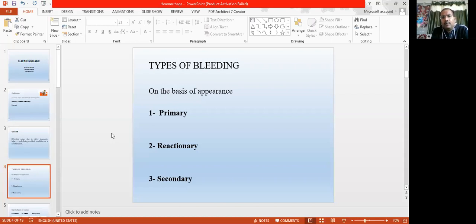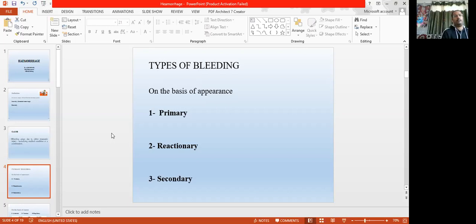Primary bleeding is that bleeding which occurs at just the time of the injury. Somebody gets injured and the blood starts flowing, that is primary bleeding. Okay, and reactionary bleeding occurs usually within 24 hours of the injury, but not immediately. Means after 5 to 6 hours, 7 hours, 10 hours, but within 24 hours, if there is any bleeding, that is called reactionary bleeding.